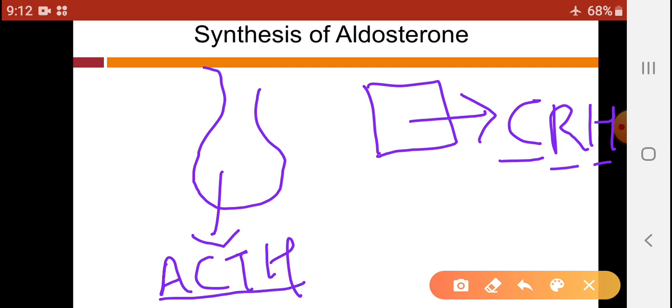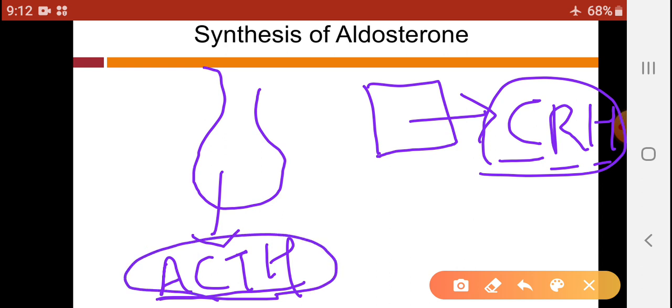So these are the two hormones which are important for the synthesis of aldosterone, or for stimulation of the adrenal cortex for the synthesis of aldosterone.